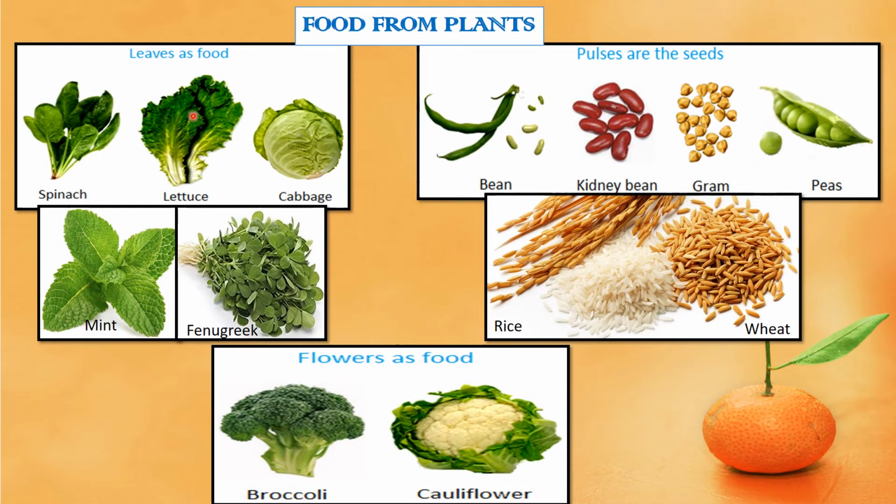Leaves of plants like lettuce, spinach, cabbage, mint, coriander and fenugreek are eaten. Spinach is known to be a rich source of minerals, iron and calcium. Seeds: cereals like wheat and rice, and pulses like kidney bean, gram, chickpea and peas are the seeds of the plant. Seeds are food that can be stored for a longer time. Flowers: we eat flowers of certain plants like broccoli and cauliflower.